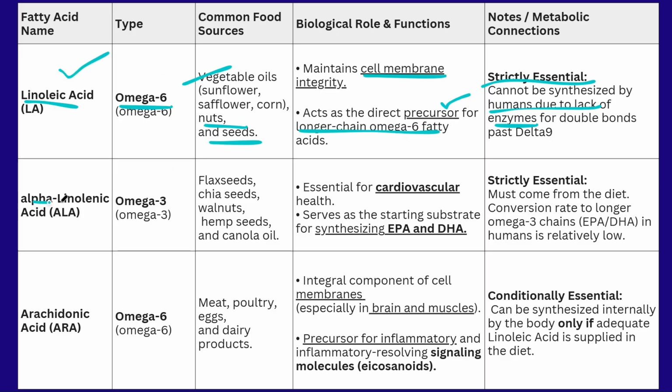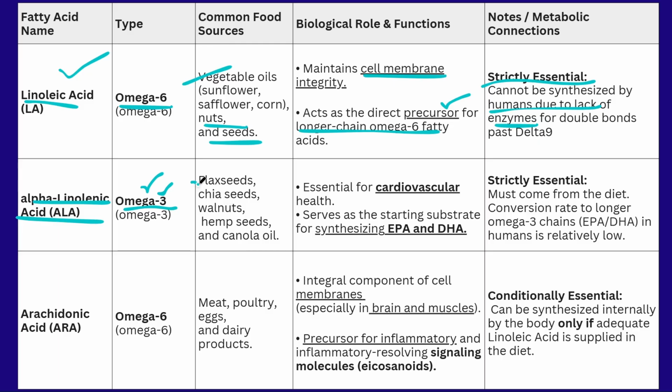Next one is alpha linolenic acid. This is an example of omega 3 fatty acid. Here it is alpha linolenic acid, that means the double bond is present at the third carbon atom. So it is an example of omega 3.